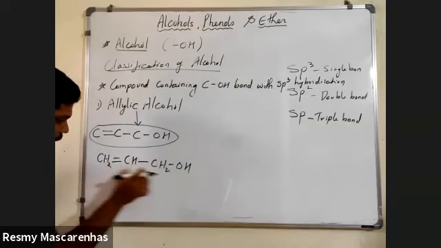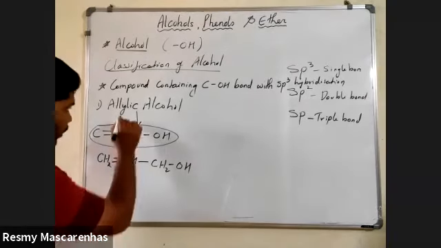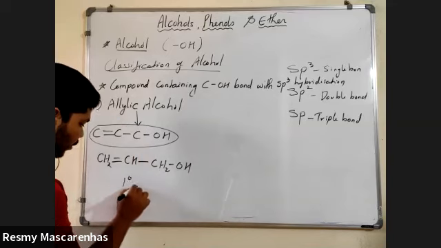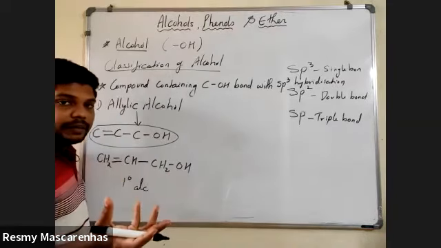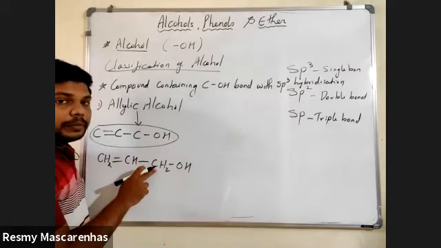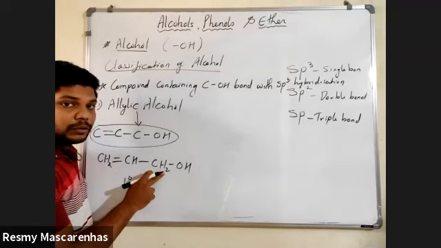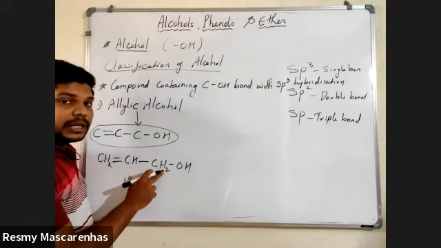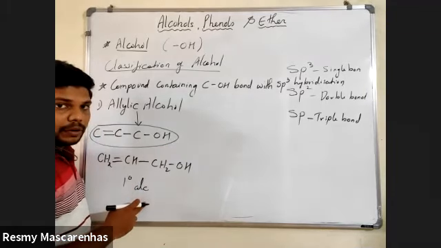Now, if suppose I'm drawing it properly with the carbons and hydrogens, then this is the one. So you can call this what type of alcohol? Primary alcohol. Now, how do you identify whether it is primary or not? Focus on the major carbon. Major carbon is having 2 hydrogens. Whenever your major carbon is having 2 hydrogens or 3 hydrogens, you have to call it a primary alcohol.